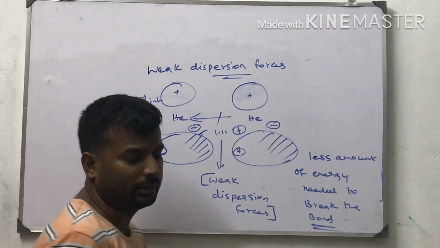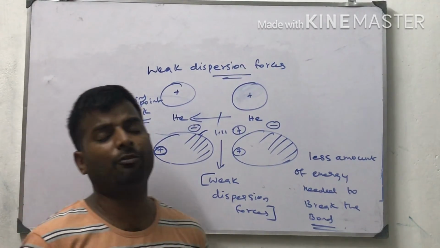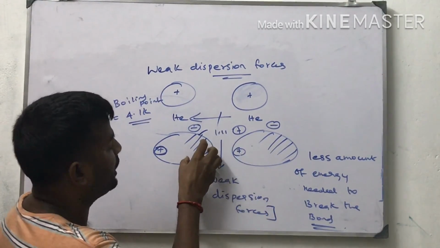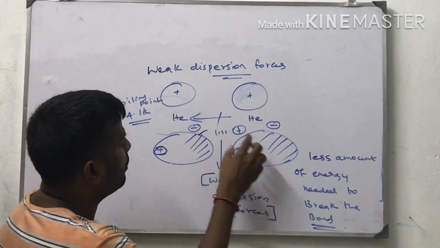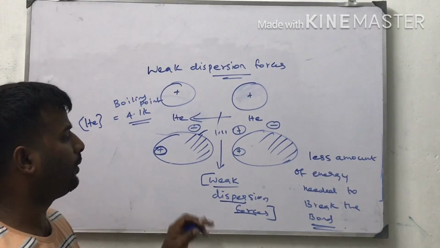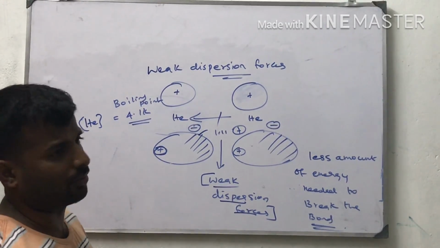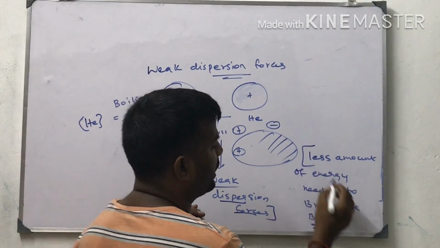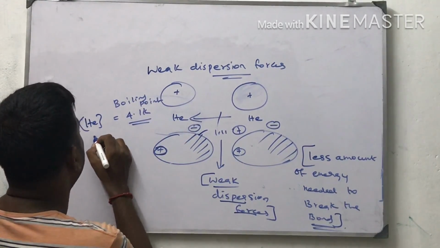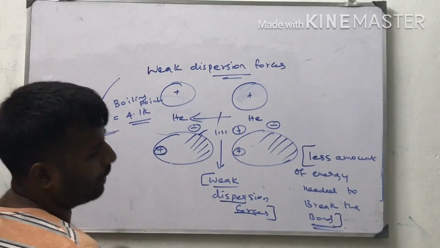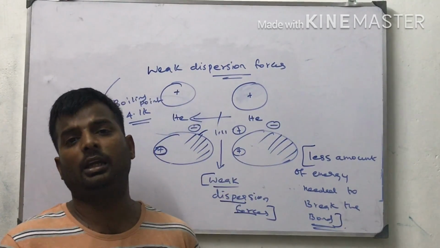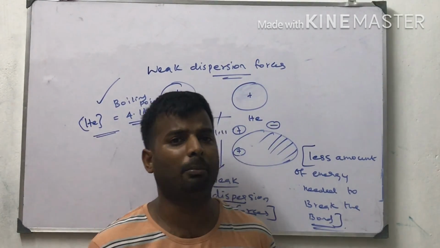Positive and negative electrostatic forces of attraction are generated, so weak dispersion forces form. These forces are very weak, and a small amount of energy is needed to break them. That is why the boiling point of helium is 4.1 Kelvin, the lowest boiling point of any element in the periodic table.